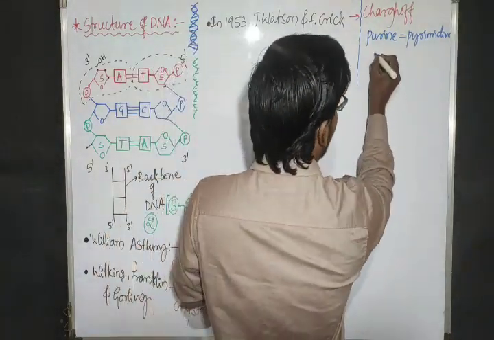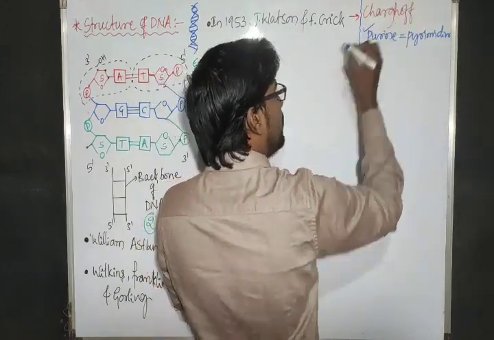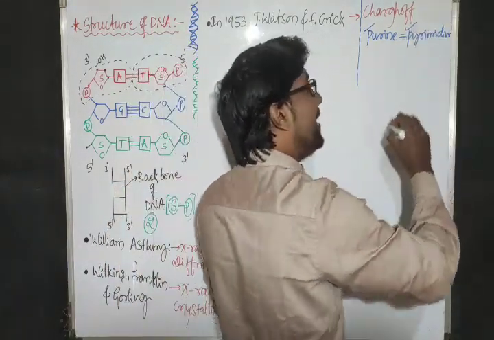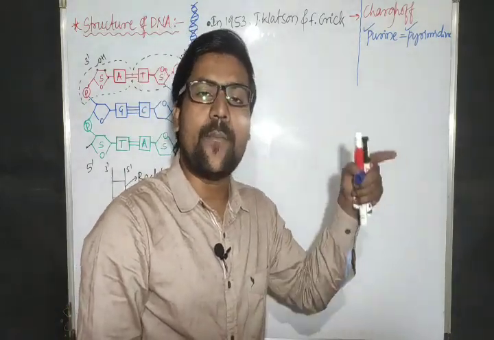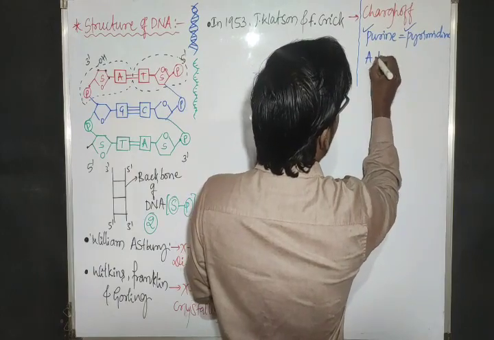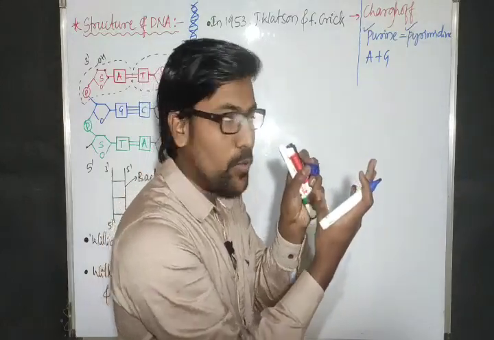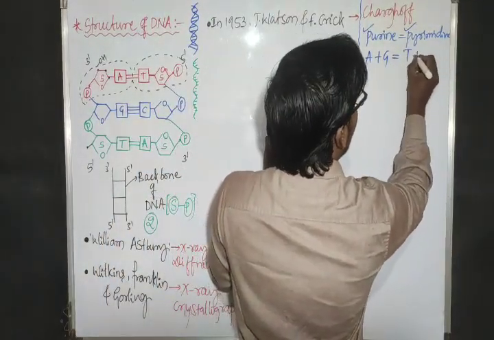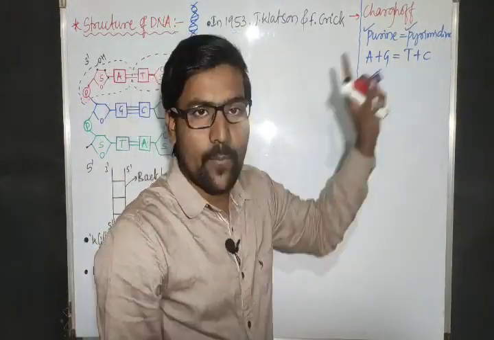And here what he said: the amount of purine in the DNA is equivalent to the amount of pyrimidine in the DNA. Now tell me, which are those purines? Adenine and guanine. These are the purines. Pyrimidines are thymine and cytosine. So the amount of purine is equal to the amount of pyrimidine.